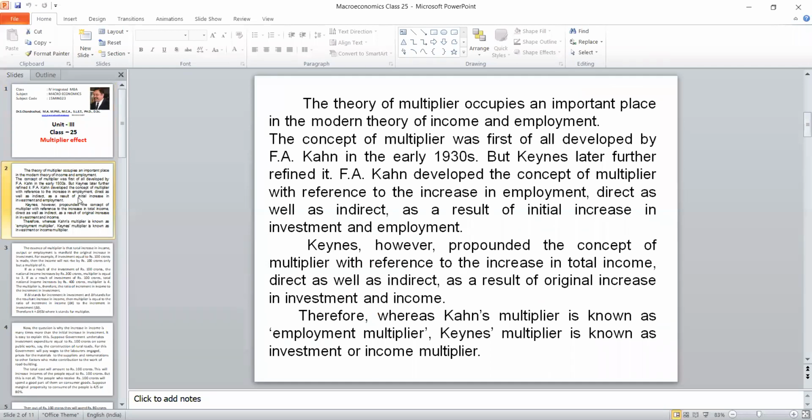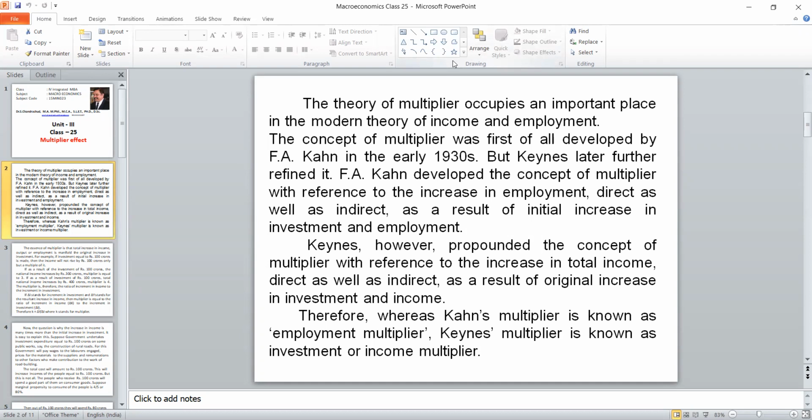The multiplier effect plays an important role in the modern economy. Why? Because it is related with income and employment. There are two multipliers. One is called the employment multiplier. Another one is the income multiplier. The employment multiplier was given by F.A. Kahn. Kahn's multiplier, they say. In 1930 he introduced this particular multiplier, and J.M. Keynes, John Maynard Keynes, introduced a multiplier with the income. So there are two different multipliers, but the logic is the same.